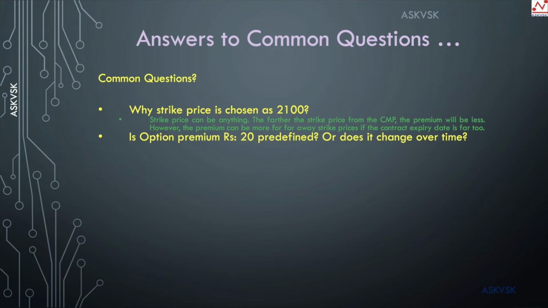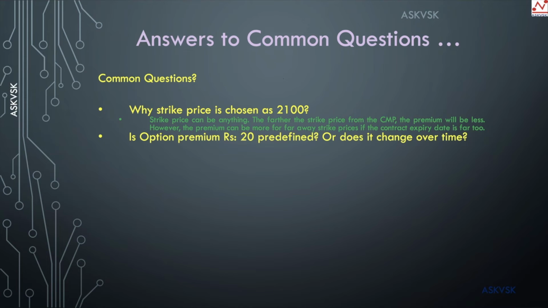And suppose it stays at 2000 or goes below 2000, there is some bad news and the market crashes, and the price of the Reliance stock falls to say 1900 or 1800, then the option premium for 2100 would drop from rupees 20 to say 10 rupees or 5 rupees. But if you are also getting closer to the contract expiry date, then the decay or the change of option premium price will also be very high.